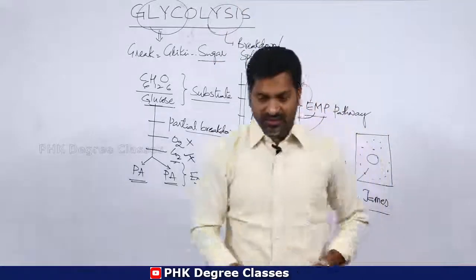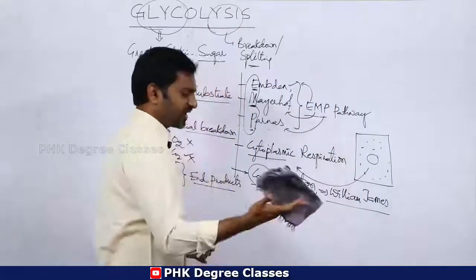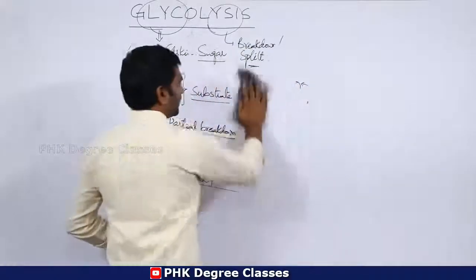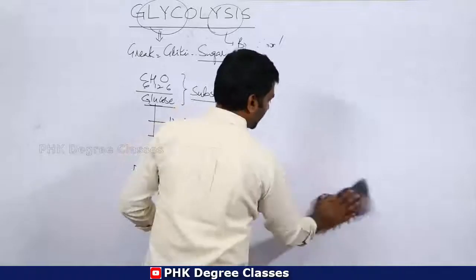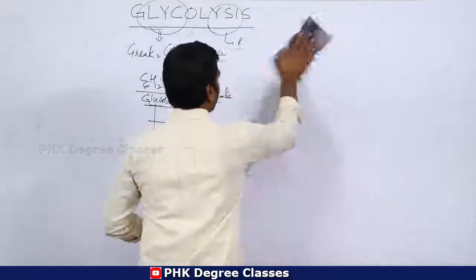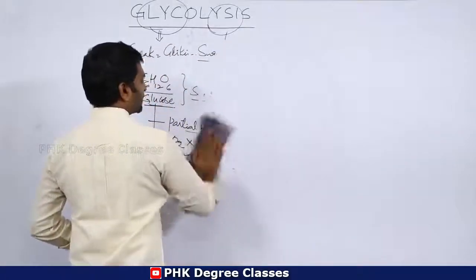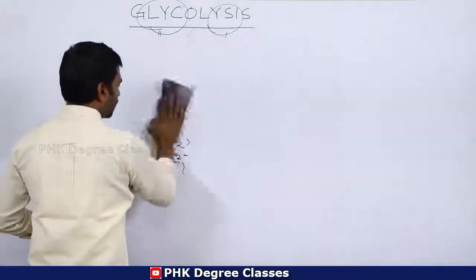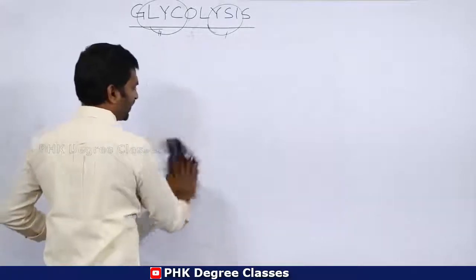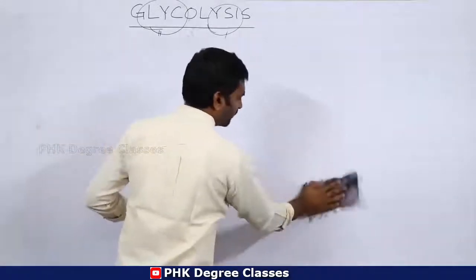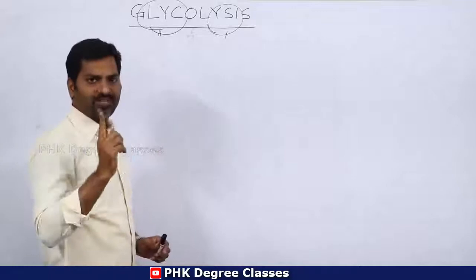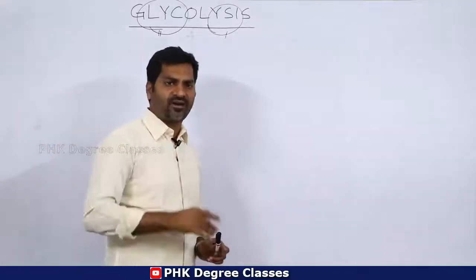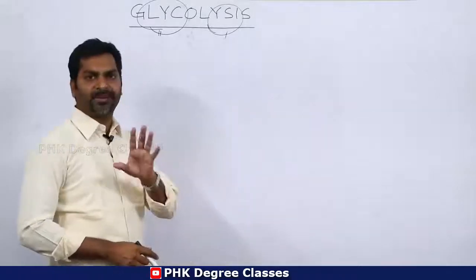Now we will see how the pathway looks. Once again, I am quoting you that the glycolytic pathway takes place in the cytoplasm of the cell. Hence this is called cytoplasmic respiration, and it is common for both types. Hence it is called core respiration. This was discovered by 3 scientists, Embden, Meyerhof and Parnas. Hence it is called the EMP pathway.